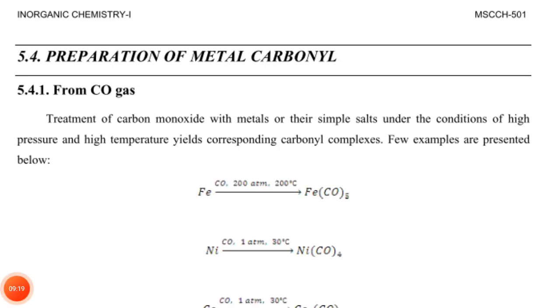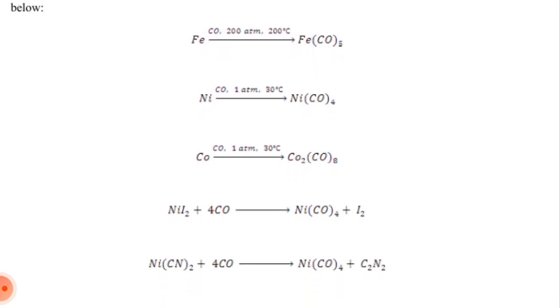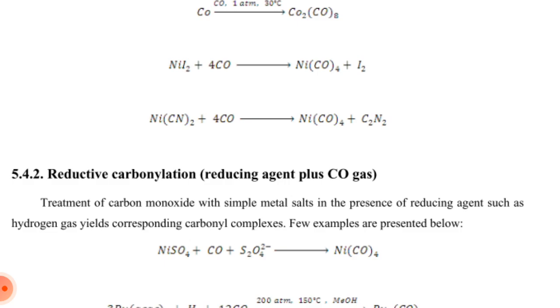Preparation of metal carbonyl from carbon monoxide gas. Treatment of carbon monoxide with the metals or their simple salts under conditions of high pressure and high temperature yields the corresponding carbonyl complex. For example: iron in the presence of carbon monoxide at 200 atmosphere and 200 degrees Celsius gives iron pentacarbonyl. Nickel with carbon monoxide at 1 atmosphere and 30 degrees Celsius gives nickel tetracarbonyl. Cobalt with carbon monoxide gives dicobalt octacarbonyl.